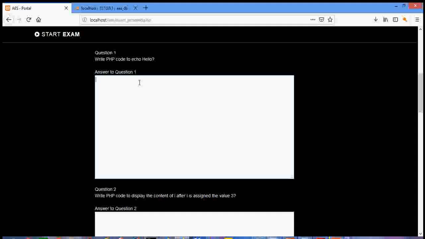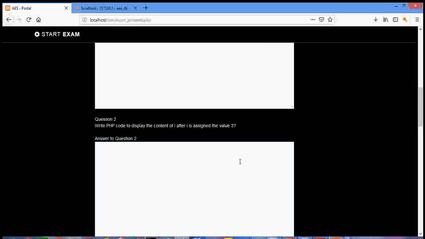Now let's try to answer this one. PHP, echo hello, then semicolon, end of PHP. I think maybe we have answered this question. Now we have question 2: write PHP code to display the content of I after I is assigned the value 3. And this is the place to answer question 2.